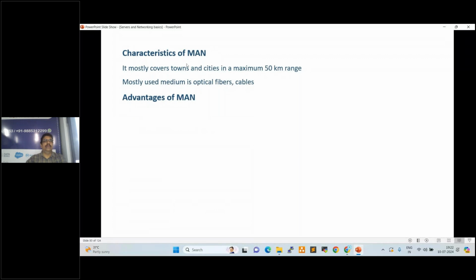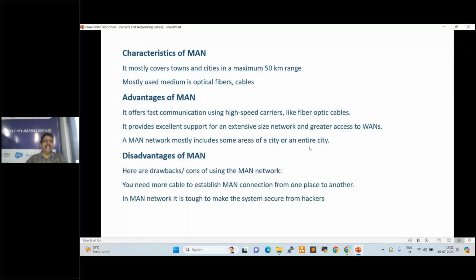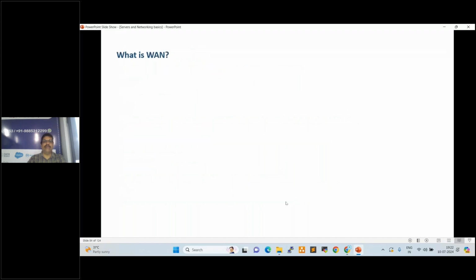Advantage of MAN. It offers fast communication using high speed carriers like fiber optic cables. It provides excellent support for an extensive size network and greater access to the WANs. A MAN network mostly includes some areas of a city or the entire city, right? Disadvantages. See here, you need more cables to establish a MAN connection from one place to another. A MAN network needs to be made secure from hackers because of the more distance, right? So more distance. That is why we need to secure that network. Otherwise, hackers will enter.